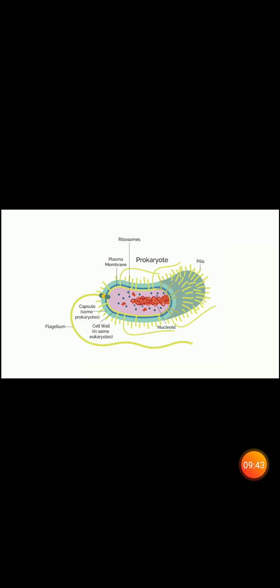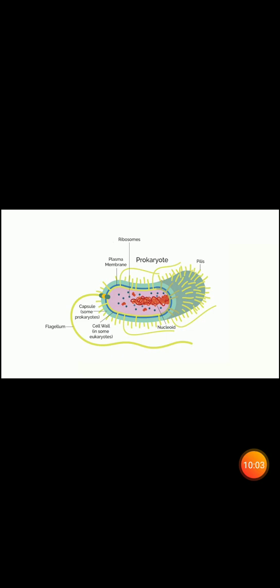Prokaryotes are characterized by the absence of certain membrane-bound organelles such as mitochondria, Golgi apparatus, lysosomes, endoplasmic reticulum, vacuoles, etc.